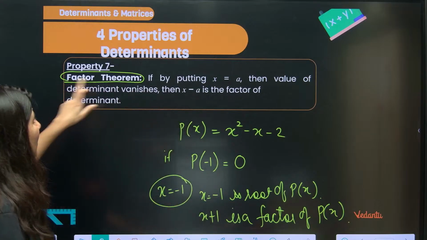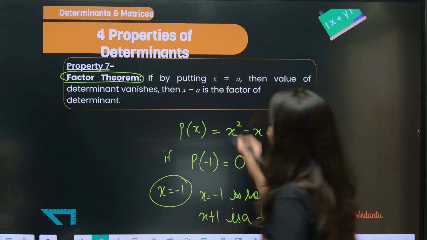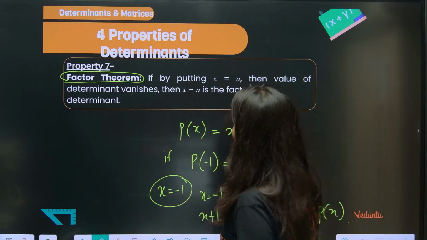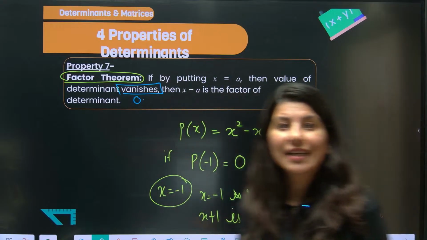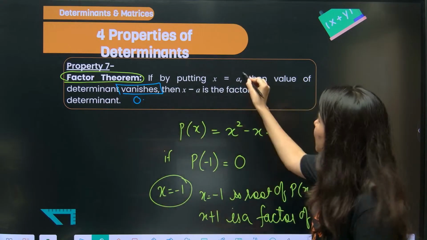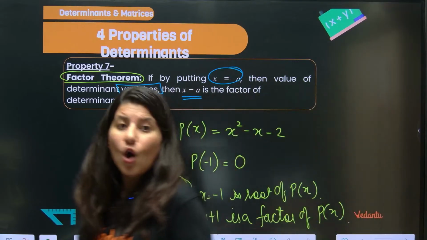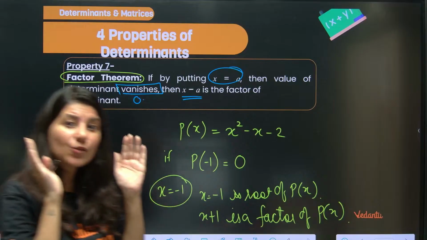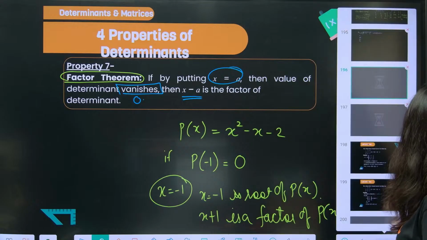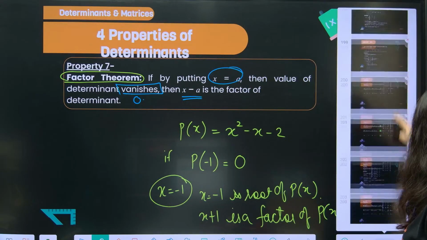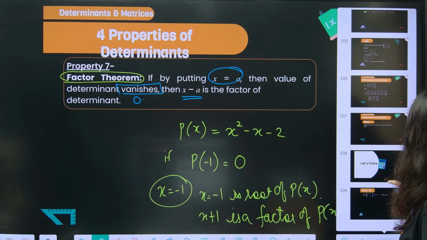Now, factor theorem says that if you are getting 0, it vanishes, after putting x is equal to a, what does that mean? x minus a is a factor of the determinant, or you can say that x is equal to a is a root of that determinant. All right, so this we have done also.